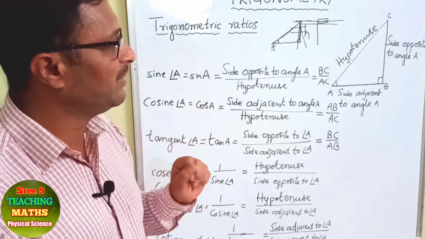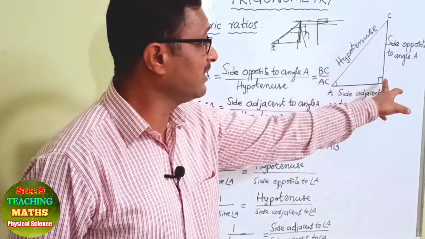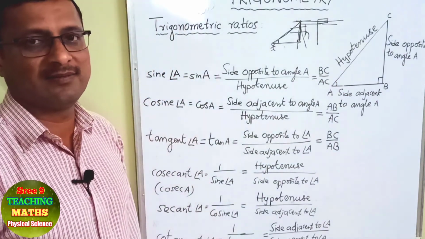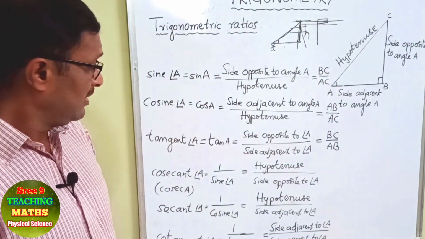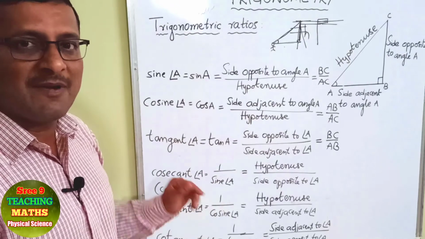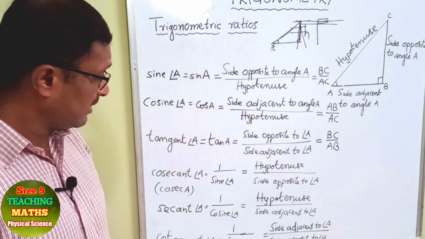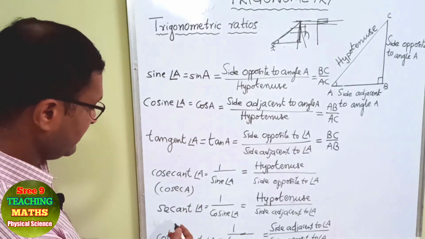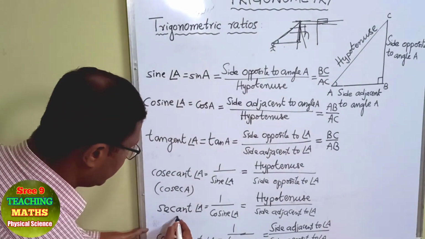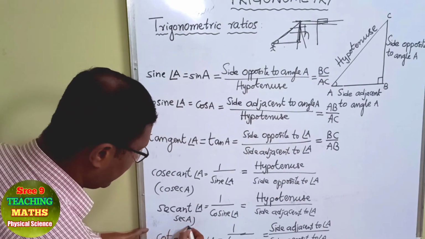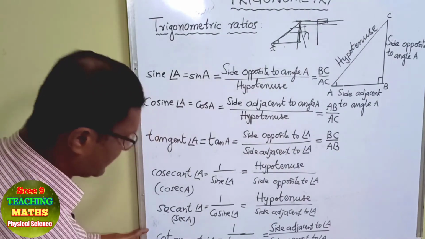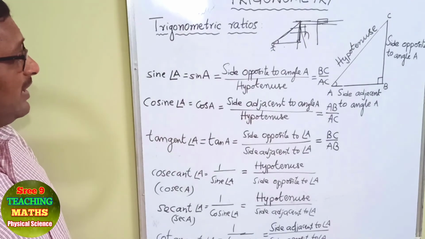But the thing you have to remember is that the angles other than the right angle will be what angles? Acute angles, right? They are acute angles. For this, the abbreviations will be sec A, and for this cot A. So what are the ratios we obtained?